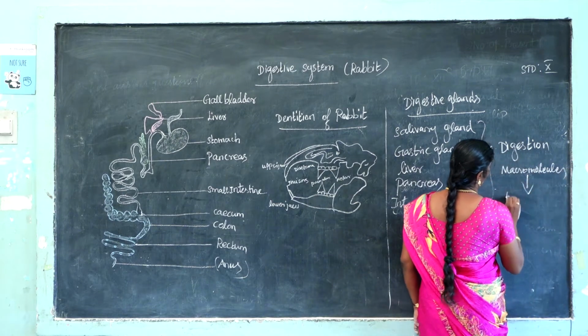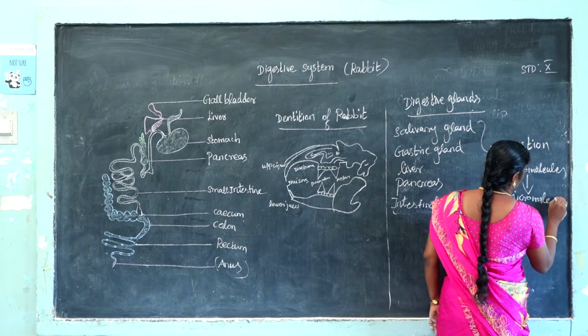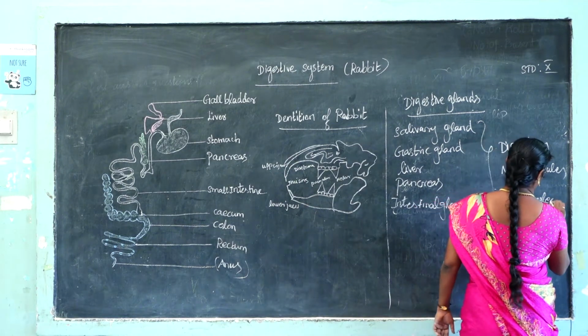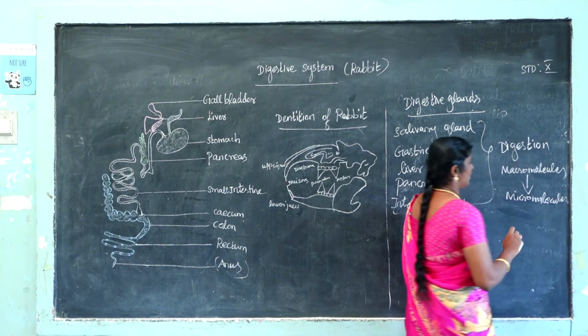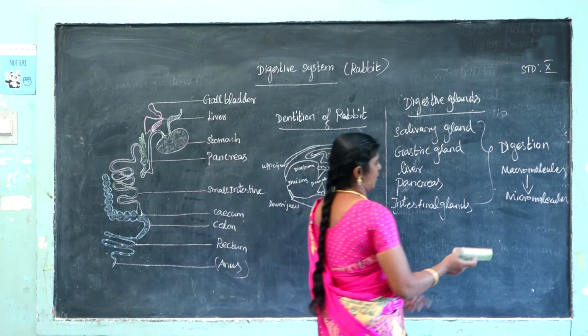Macromolecules are converted to micromolecules. So next topic, dentition in rabbit.